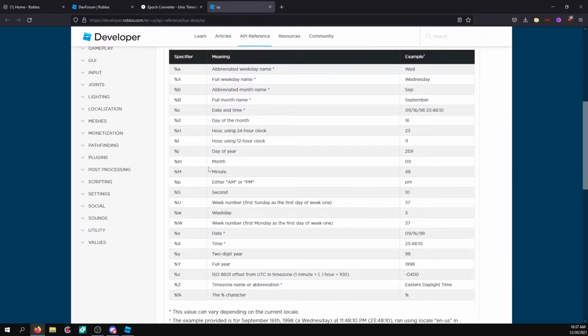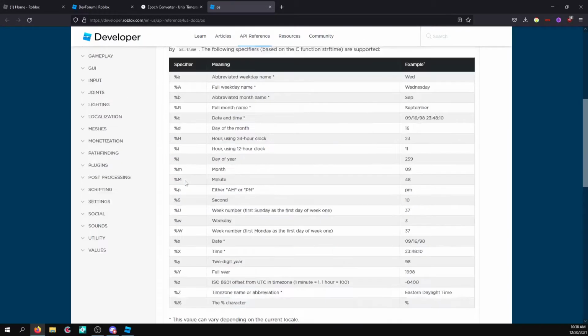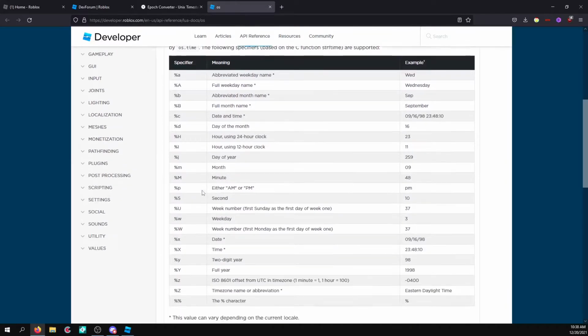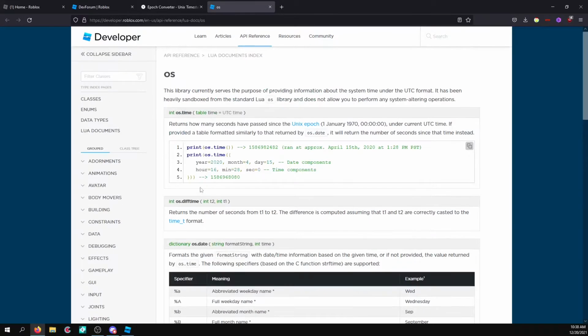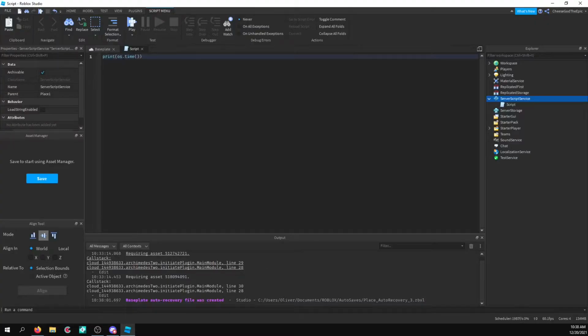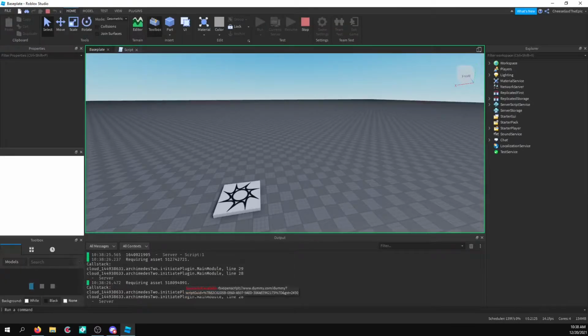And I'll just give a quick look at this. So this is how you define os.date. It's a dictionary, and you can specify a bunch of stuff. If you want to figure out more about that, go watch my video. I'll leave it linked when it's up. And you can always print os.date if you want to see what that looks like before that video is up. So let's just run this real quick and say print os.time.